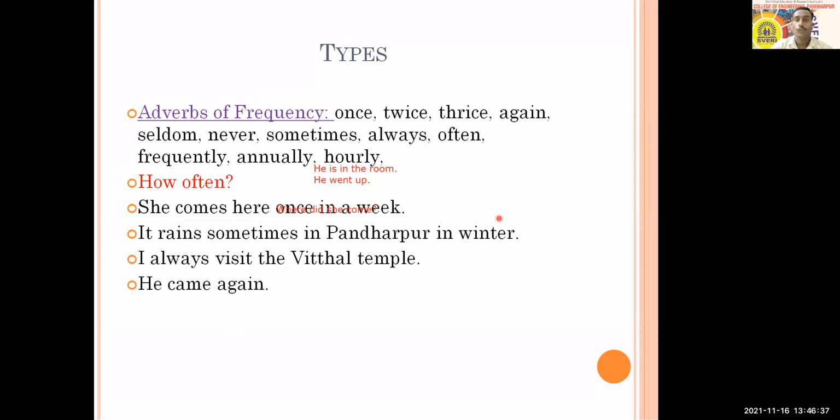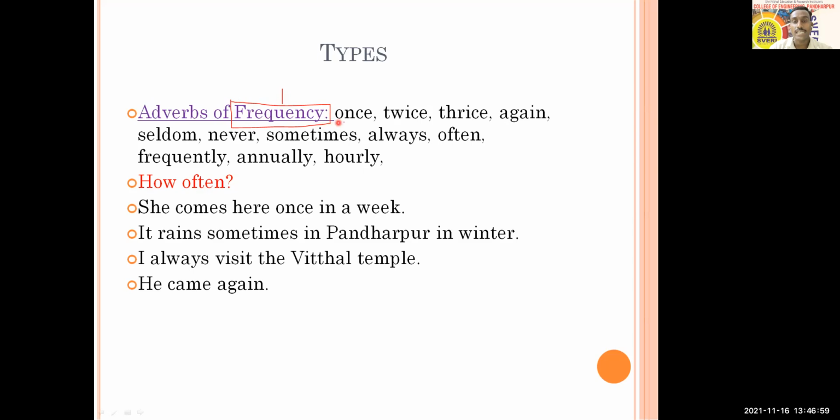Then we will go to the next slide for the next type, and that is adverbs of frequency. What do you mean by frequency? When we talk about frequency, we talk about the number of times a particular activity is done. Based on that, we define the frequency.